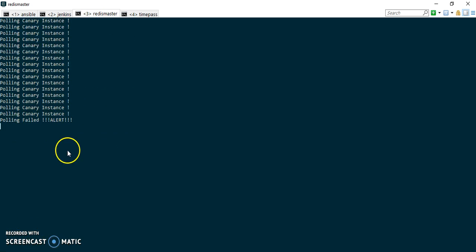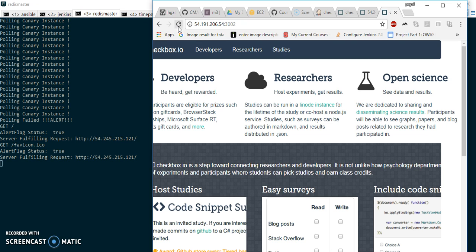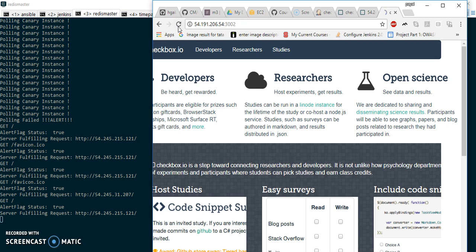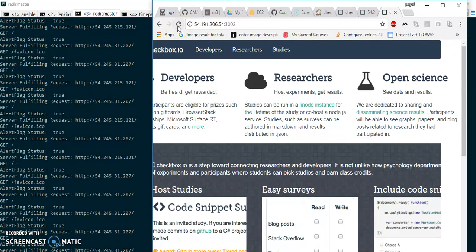Now if I go here, what we see is the polling failed alert. So now it's on changed. Now let me refresh again. Now it's going to show only open science, and if I keep refreshing also, it's only routing to the stable instances. That is, all the traffic is getting routed to .121 or .207, which are our stable instances. Thus we have demoed the canary release also.